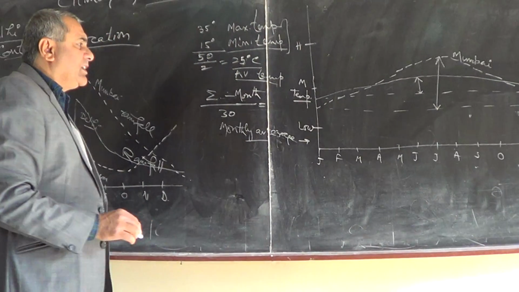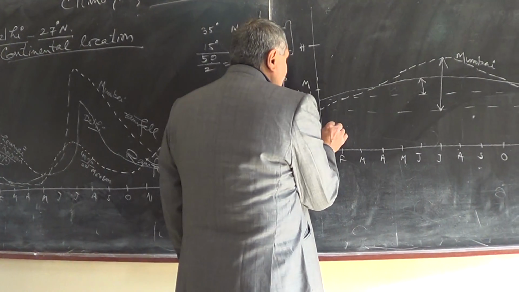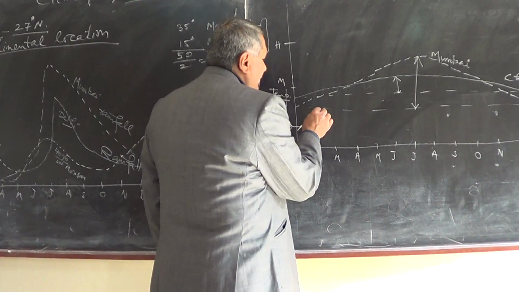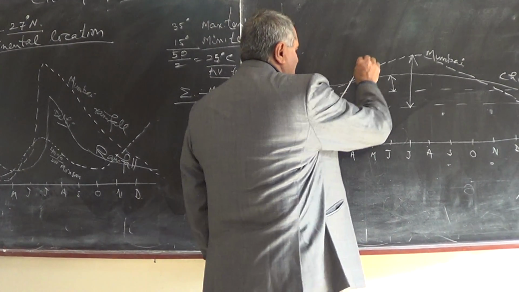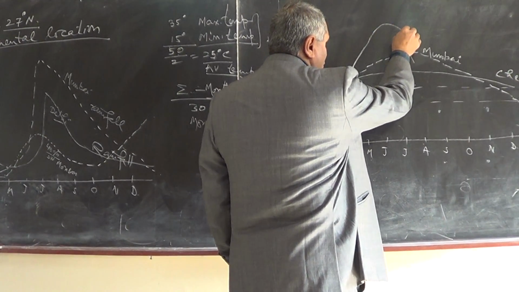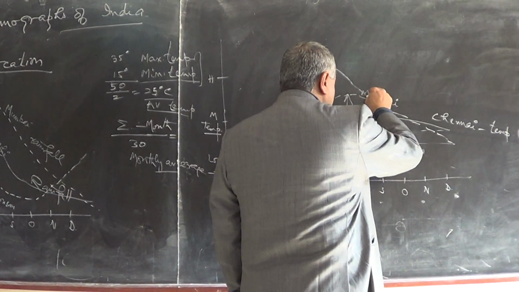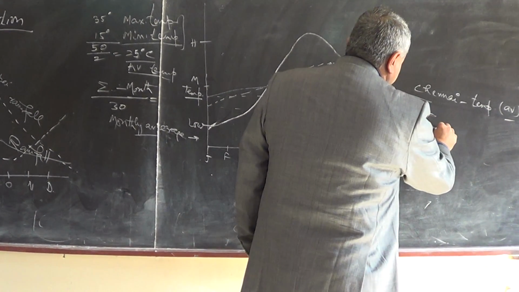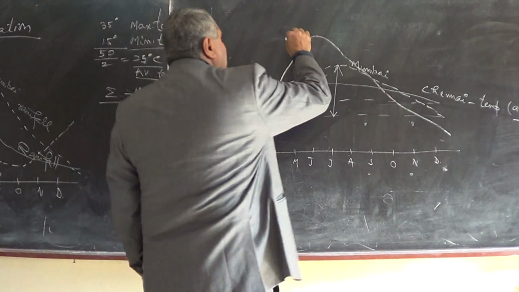And see the range of the temperature of Delhi. Winters are extremely low and summers are extremely high. January, February, March, April, May, June. And once the monsoon comes, temperature decreases. July, August, and after September it declines rapidly. So this is the temperature of Delhi.